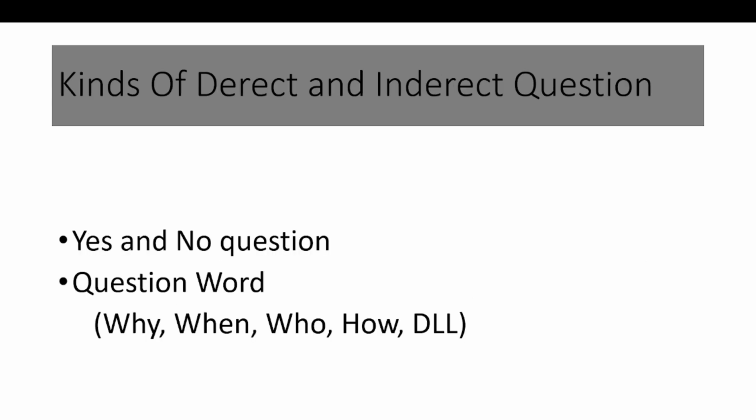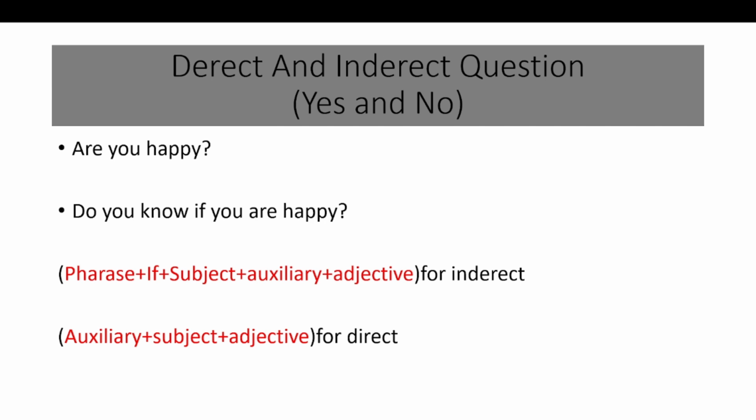So these are the kinds of direct and indirect questions. Number one is the yes or no question. This is a question where the answer is yes or no. That's it. And the question word type is when we use when, who, how, and so on. First, I'm going to explain direct and indirect yes or no questions. Let's take this example. Are you happy? This is a direct question. An indirect question is, do you know if you are happy?